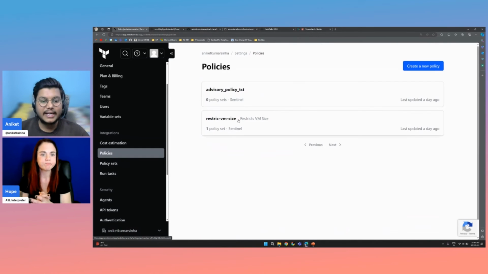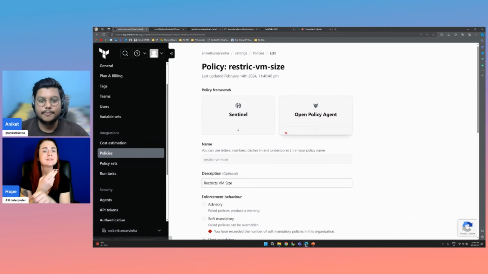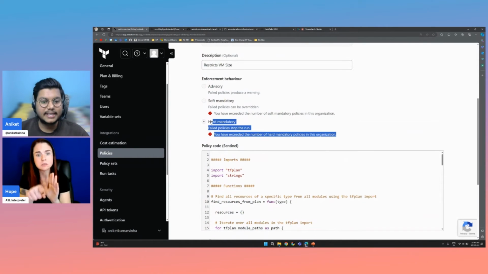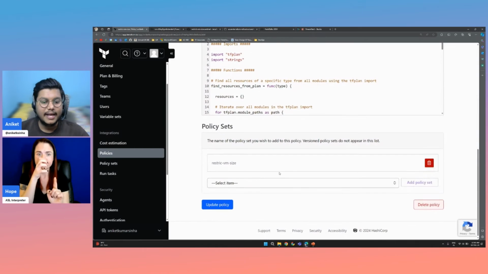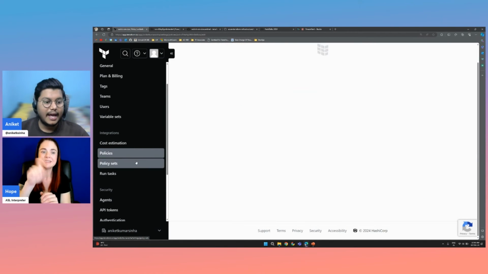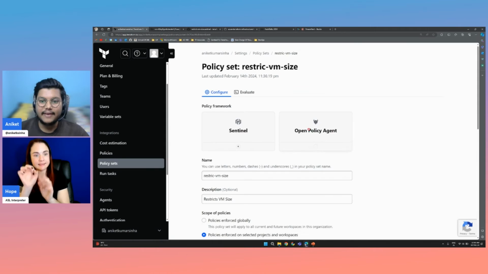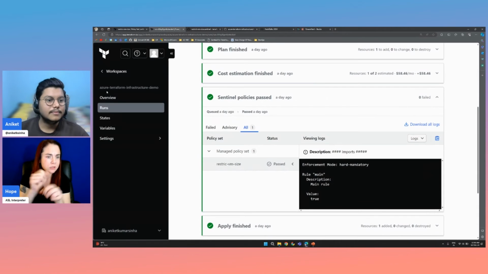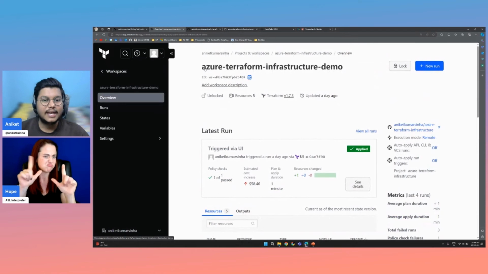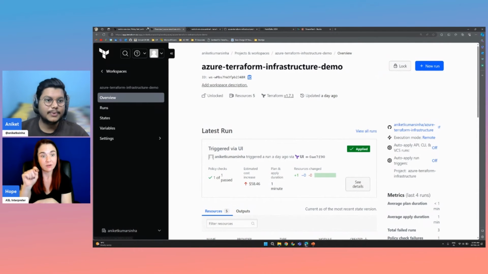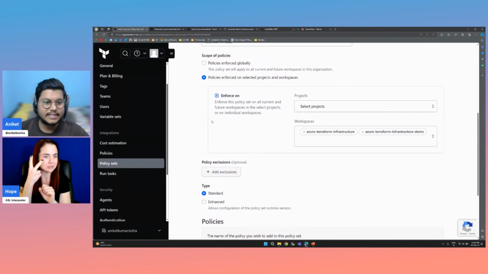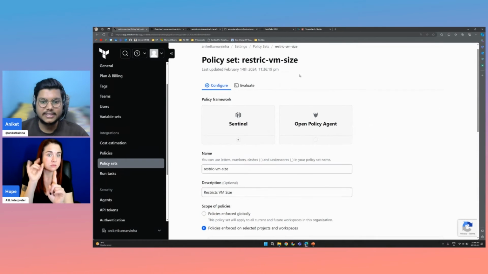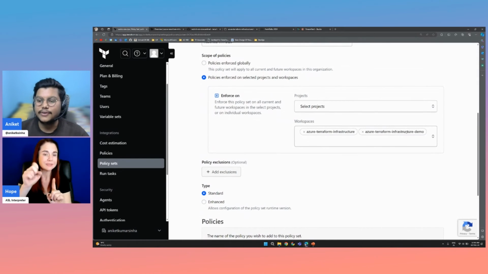Okay, so currently we are using this created policy, and here we have chosen hard mandatory, and we have chosen this policy set. In the policy set, we have implemented the specific policies to a few of our workspaces. So we would be using one of these workspaces. Okay, so we have this Azure Terraform infrastructure demo workspace, and you can see that this restrict VM size policy set has this specific Azure Terraform infrastructure demo workspace in the implementation part.